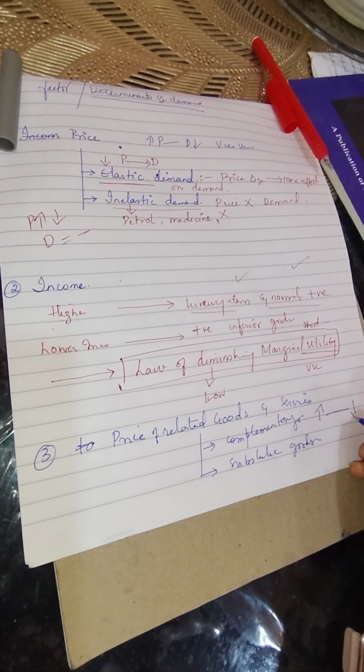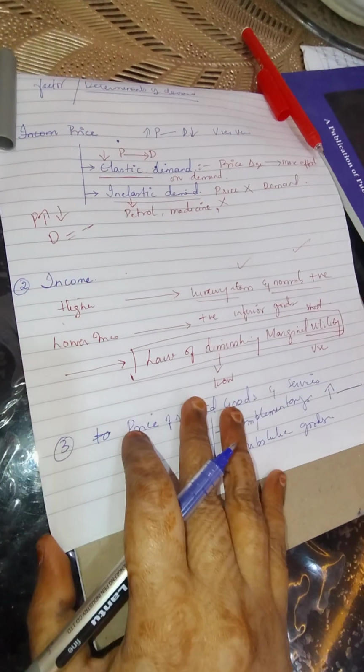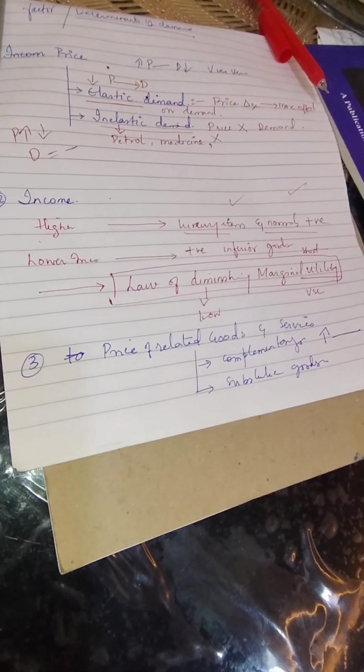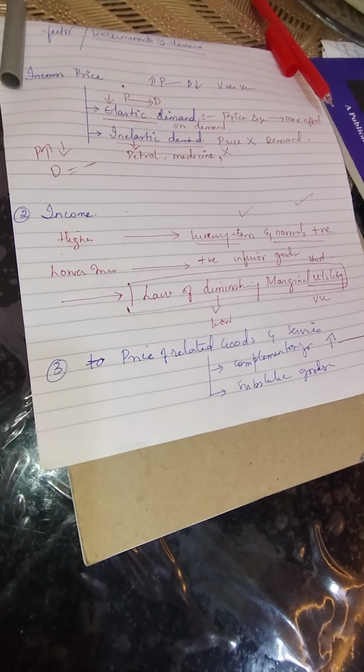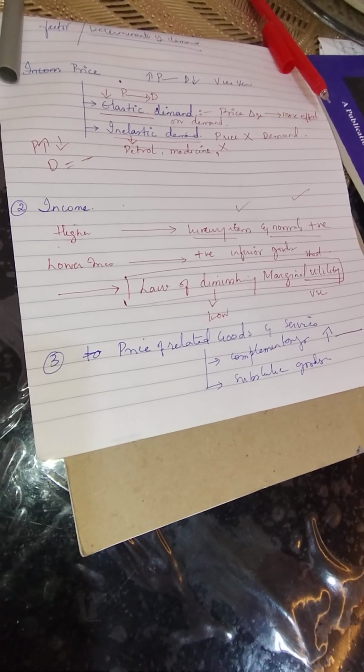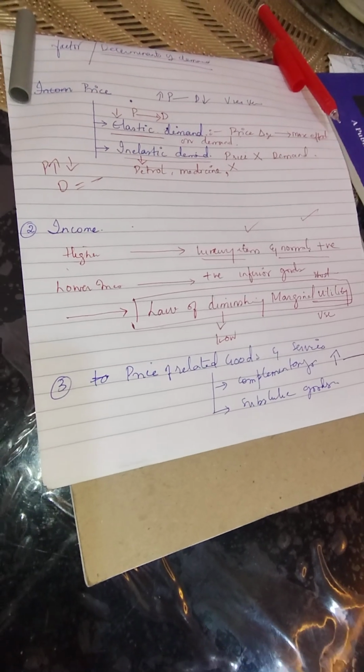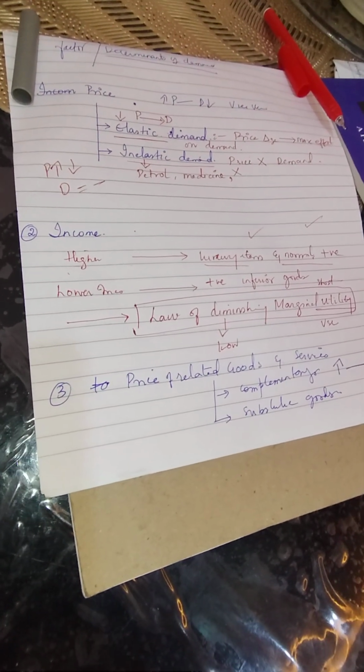The demand for the other complementary product decreases. Now how is it affecting? Let me give you an example. In America, if you go through the case studies, what happened around 2008 or 2010, suddenly gas prices rose to $4.